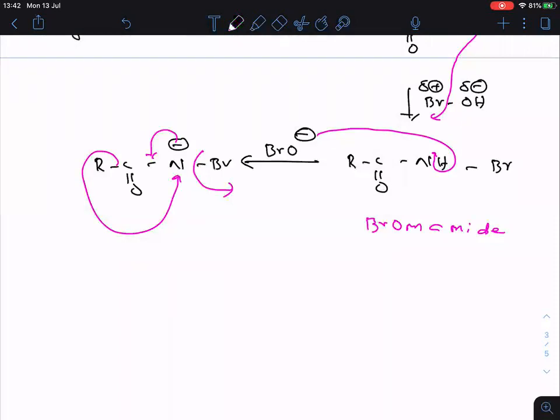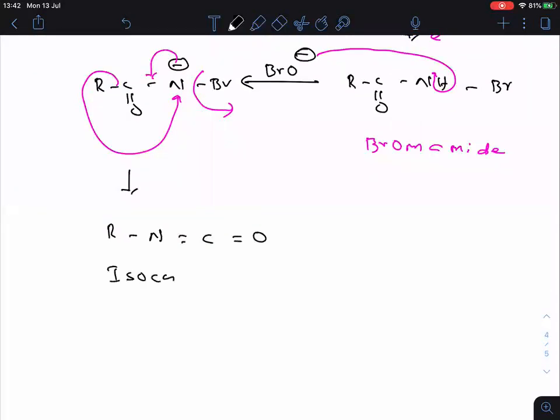So what is the thing left over then? R is bonded with N, then double bonded C, double bonded O left over. This is called what? Isocyanate. A 2016 JEE Advanced question: what is the intermediate in Hoffman bromamide? Answer is isocyanate. Isocyanate is formed here. Clear?